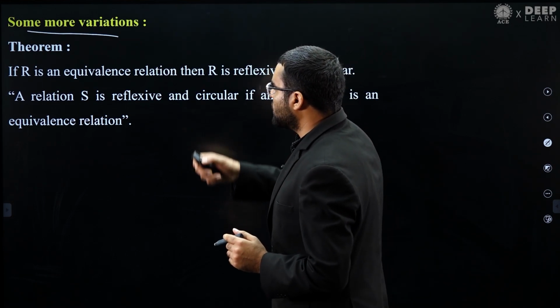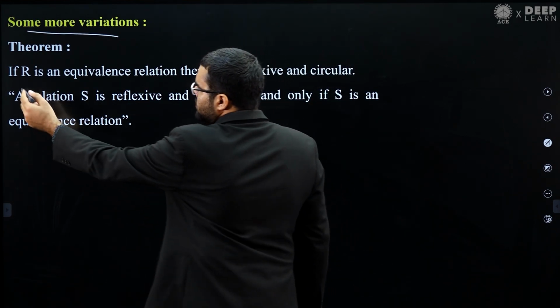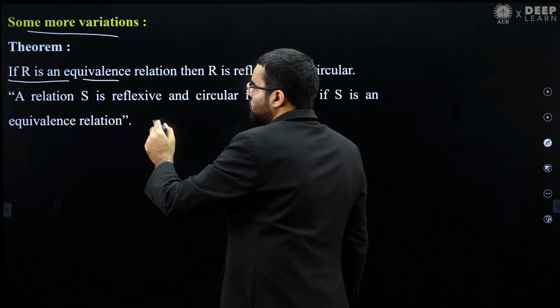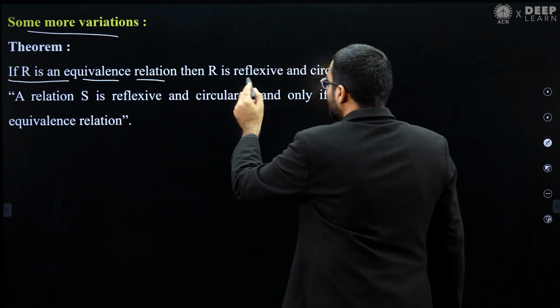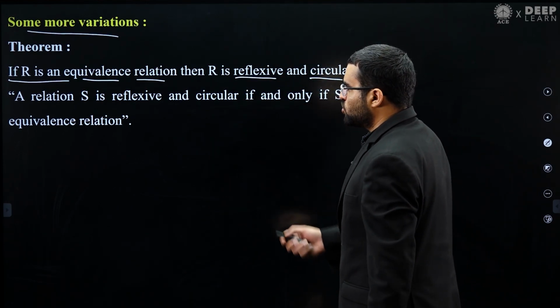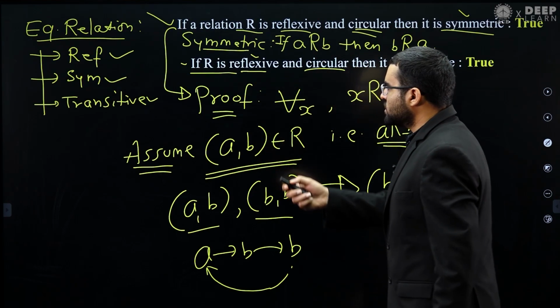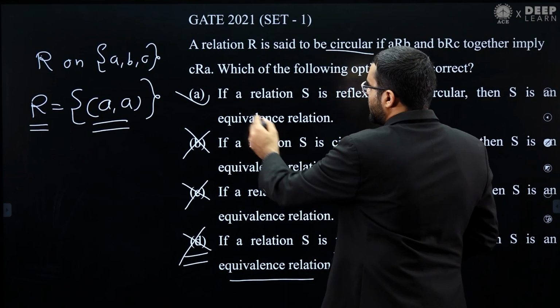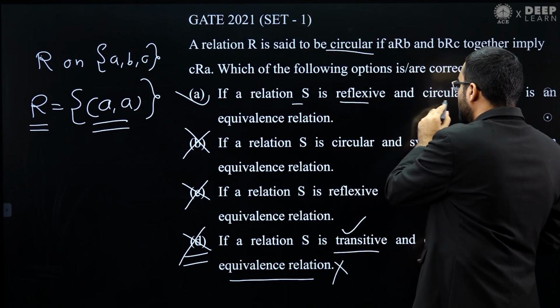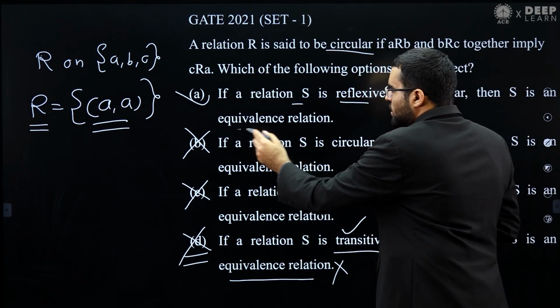For example, we can create this variation. This statement says if you have a relation R which is an equivalence relation, then it will be reflexive and circular. Option A says that if you have a relation S which is reflexive and circular, then that implies equivalence relation.